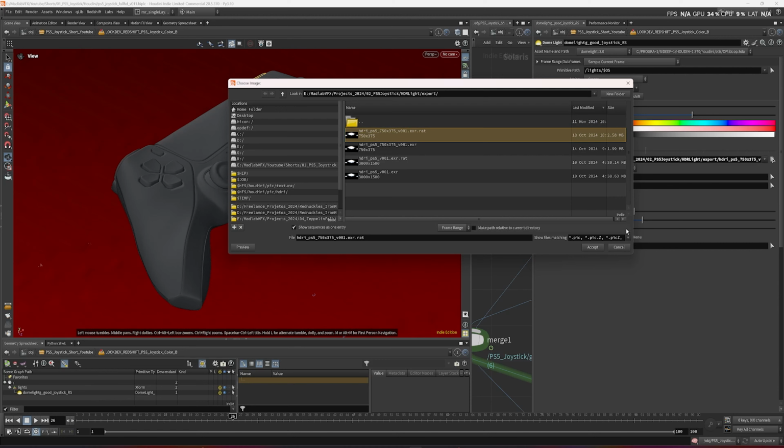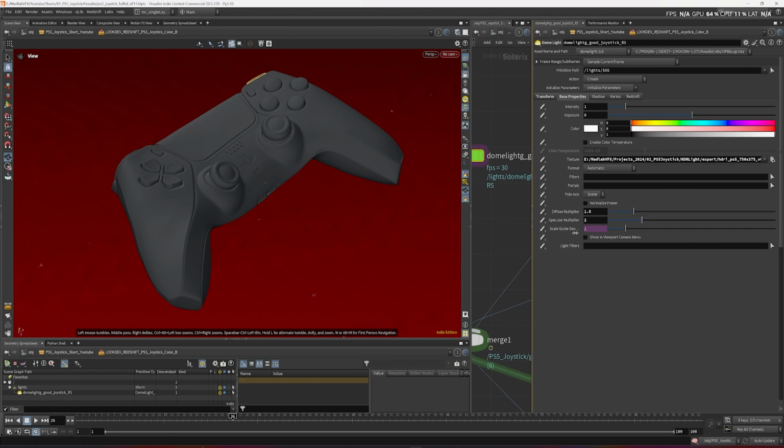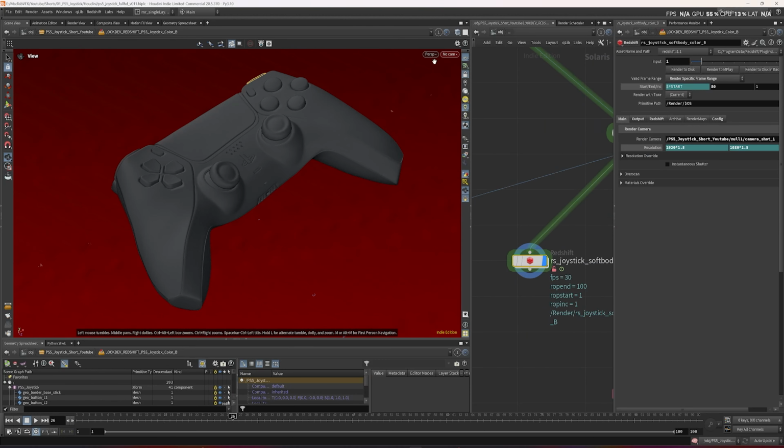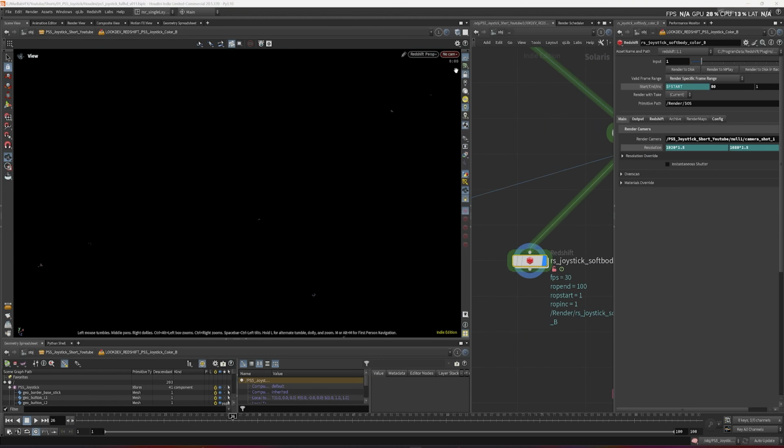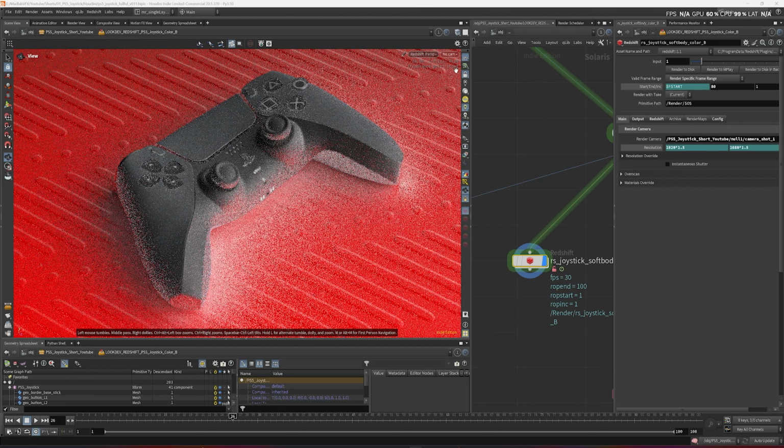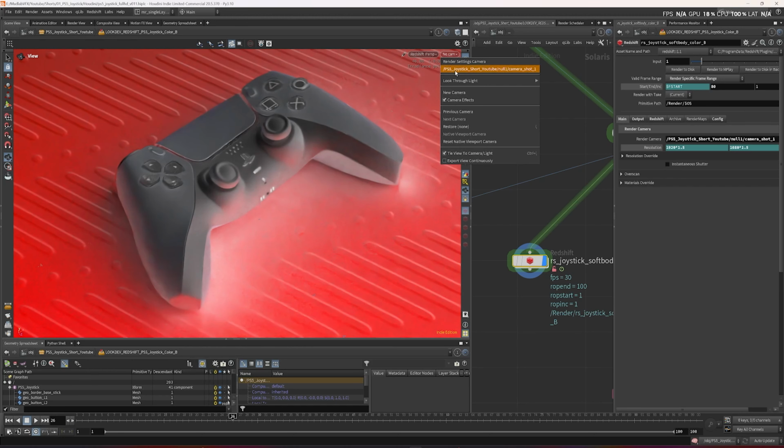And let me check the look depth. It renders faster, around 30 seconds, maybe more, more or less 1 minute.